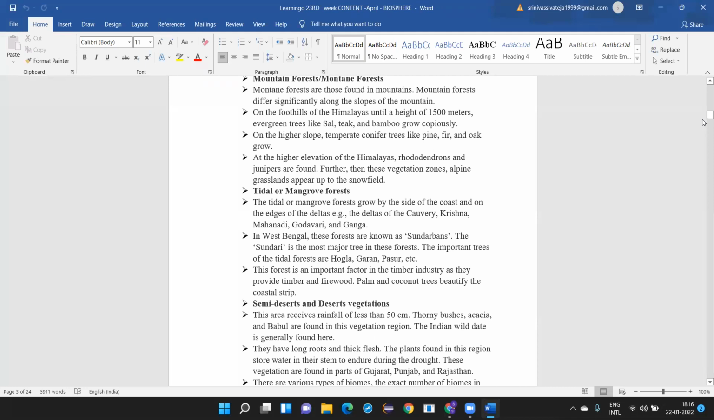Okay, higher slope means above 1500 meters. You have these trees called conifer trees: pine, fir, and oak. At the higher elevation of the Himalayas, rhododendrons and junipers are found. These are very rare trees, which are found at the higher elevation of the Himalayas, above 3000 meters. Rhododendrons and junipers.